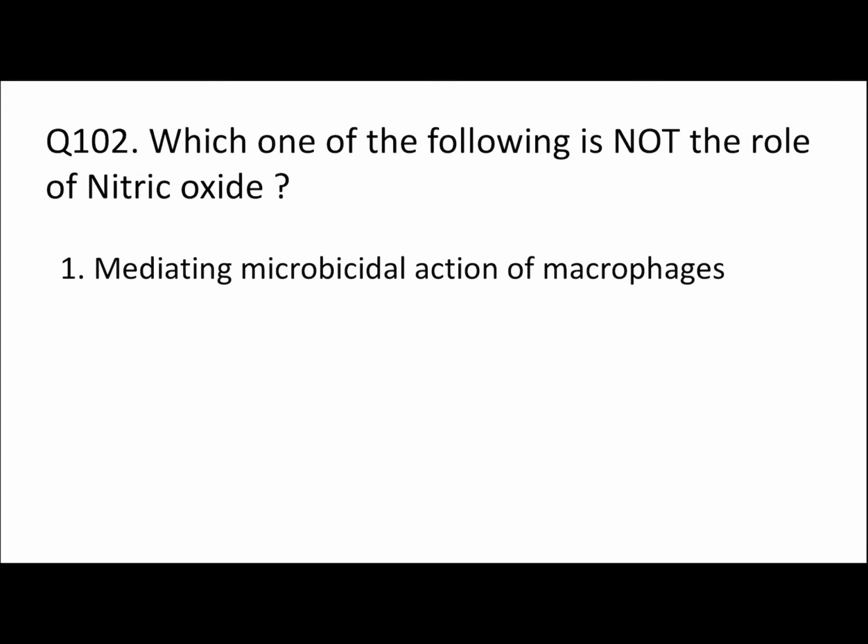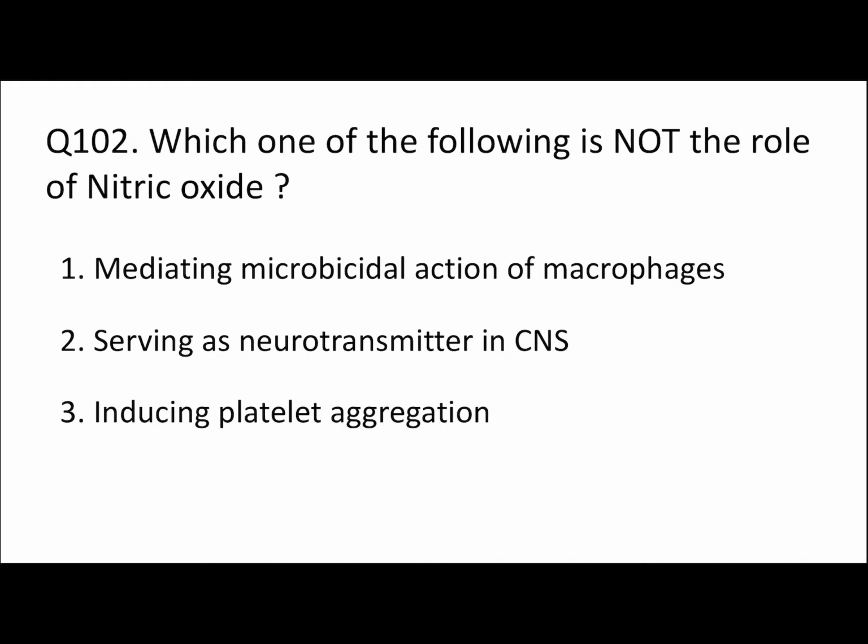102. Which of the following is not the role of nitric oxide? Mediating microbicidal action of macrophages, serving as a neurotransmitter in the CNS, inducing platelet aggregation, or relaxing vascular smooth muscle. Here, one among these four options is not the role of nitric oxide. Clearly look at option number 3.